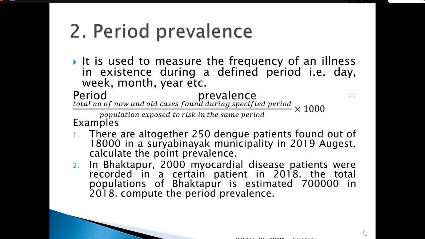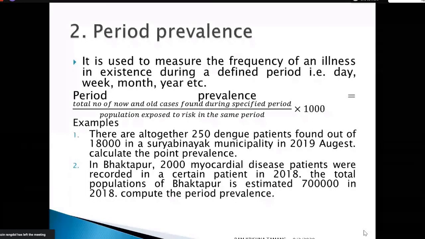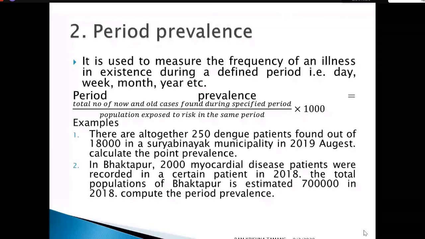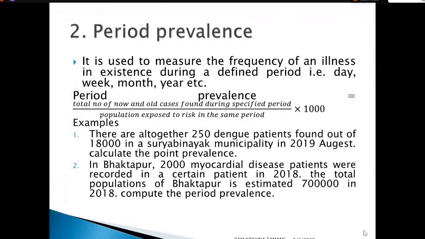Period prevalence is used to measure the frequency or number of cases of an illness existing during the defined range of time. Generally, the range or period of time is defined in days, weeks, months or years, either 5 years or 10 years.